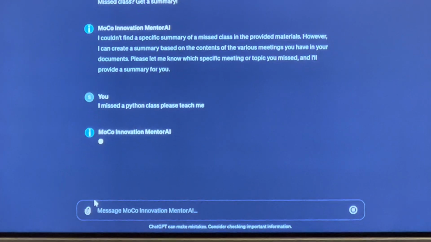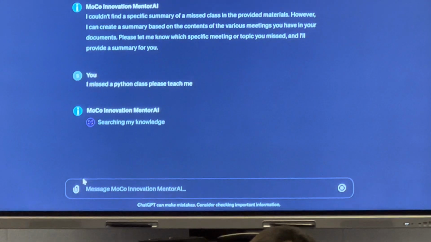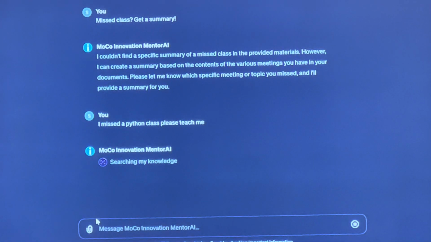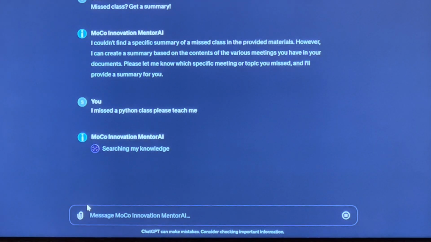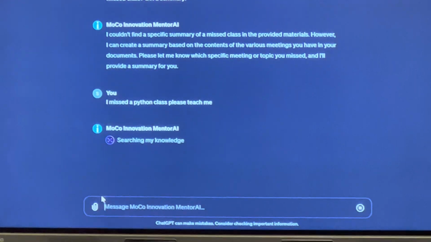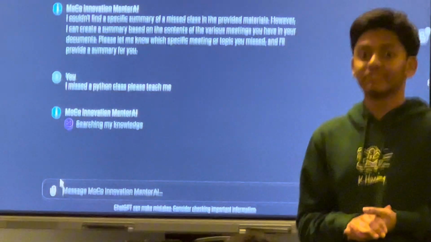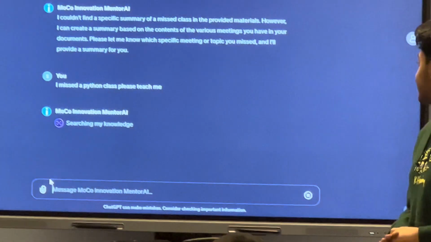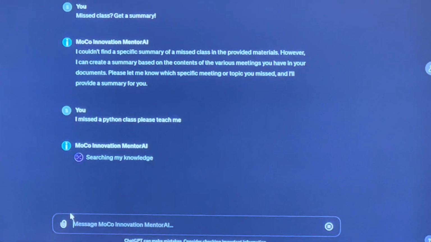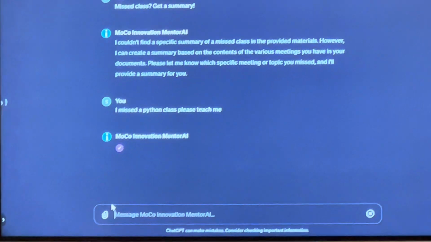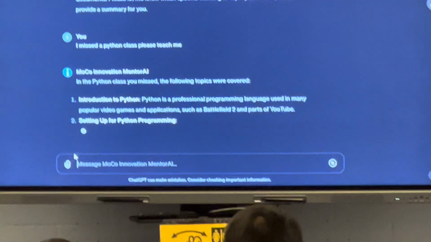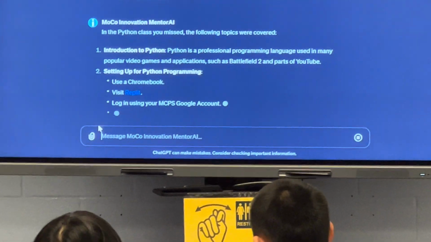So this is for any of you that may have missed a class of Marco Innovation. It searches through the entire database that we've uploaded for you guys and tries to give you something that you can use. So it's looking through the knowledge right now, and it should come up. Yeah. So it tells you all the steps.